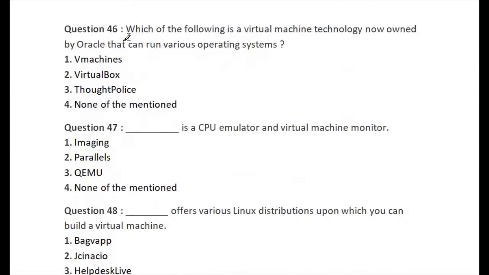Let's go for question number 46. So question number 46 is: which of the following is a virtual machine technology now owned by Oracle that can run various operating systems? So the right answer of question number 46 is option number 2. This is the right answer of question number 46, VirtualBox.